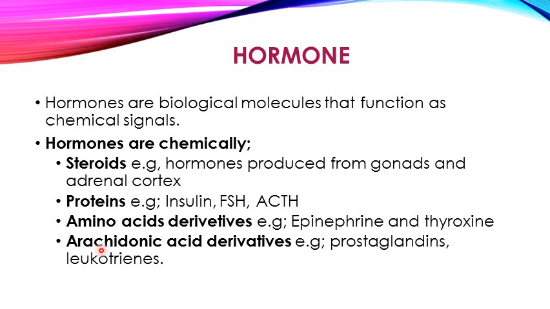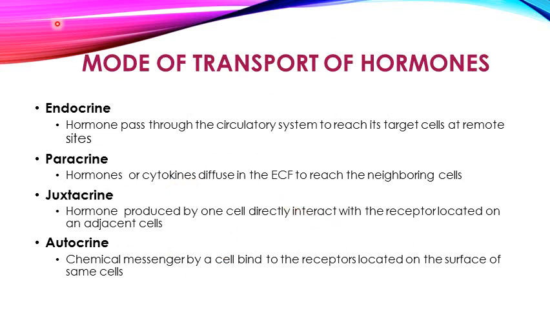Then there is the fourth category, in which the hormones are derived from arachidonic acid. So these are arachidonic acid derivative hormones, and these are prostaglandins, prostacyclins and leukotrienes. And I hope from your knowledge of physiology and biochemistry, you can understand all these compositions. These hormones are transported through different modes of transport towards their respective target cells to produce the desired action.